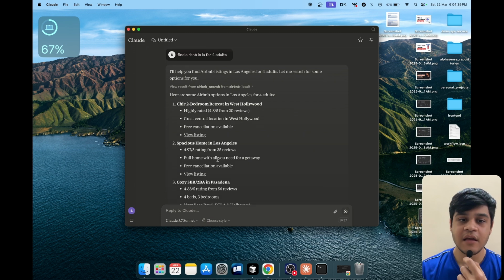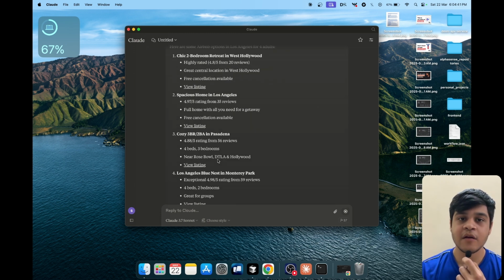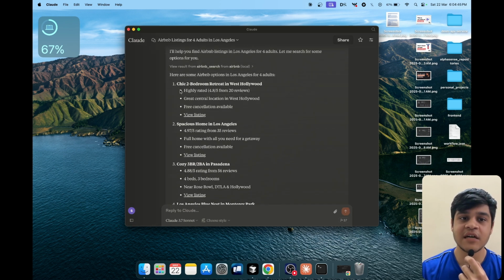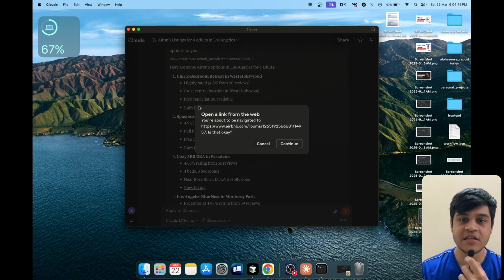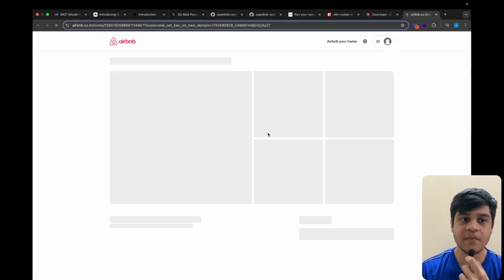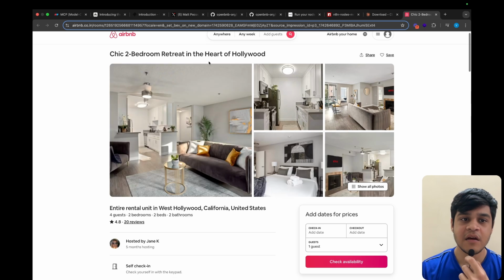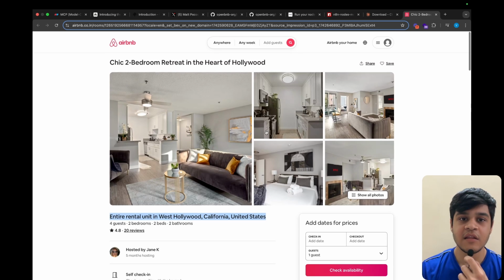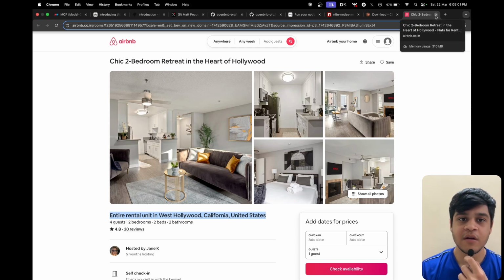Since Claude Desktop cannot access the internet, these are all the results served from the Airbnb MCP server. So we can go to each listing of this type, and then we can see that these are the Airbnb in the LA. So this was all about creating an MCP server and connecting that to a Claude Desktop app.